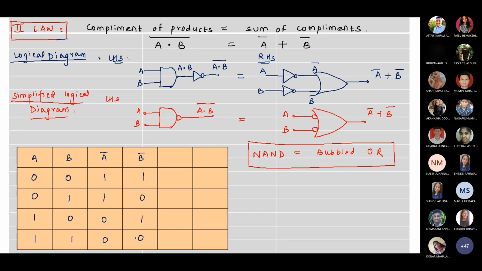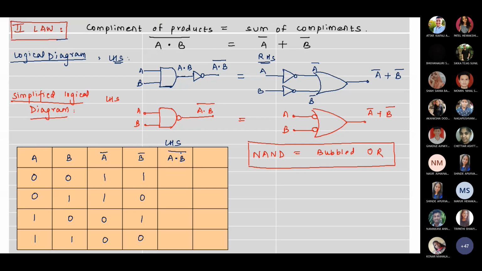Now we go on to the LHS and RHS expressions. What is the LHS expression? (A dot B) bar. This is the NAND gate. What is the answer for NAND? Opposite of AND.